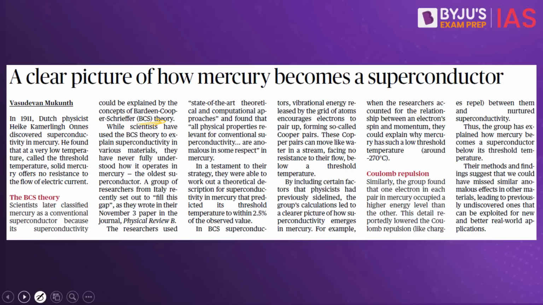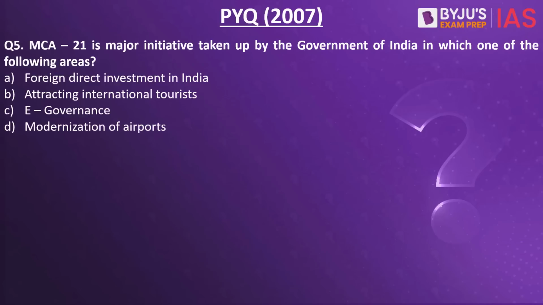Now let's look into the next practice question. MCA 21 is a major initiative taken up by the Government of India in which one of the following areas: foreign direct investments in India, attracting international tourists, e-governance, modernization of airports. The answer to this is e-governance. This happens to be a previous year question from the year 2007.